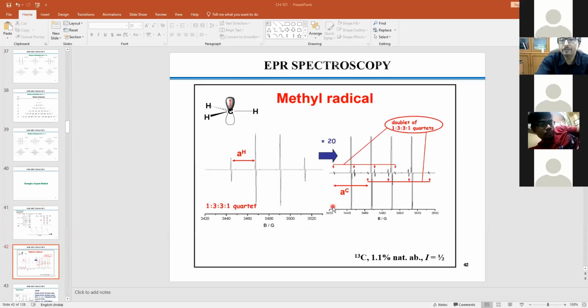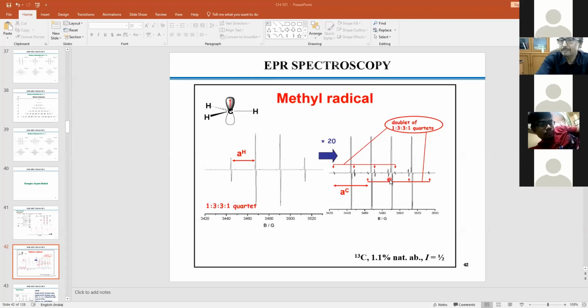Now, if you record the same spectrum using a very powerful machine, you will find that each of the 4 lines is split into 2. The small lines you are seeing are split into 2. If you are a physicist, you need to understand this. As a chemist, we don't need it. We need only the 4 lines.